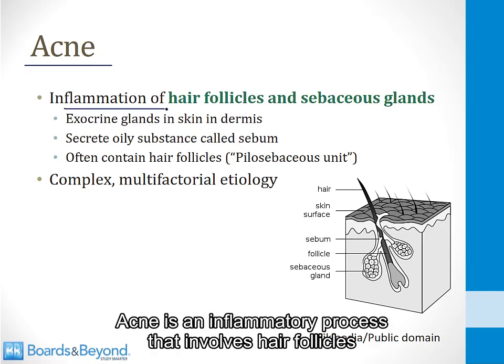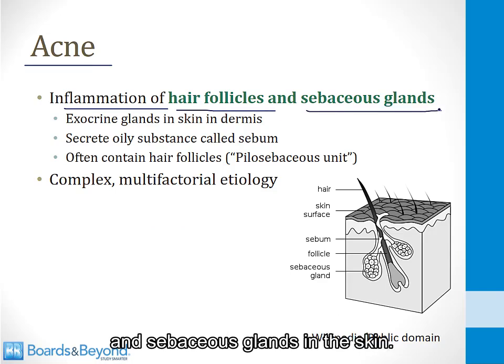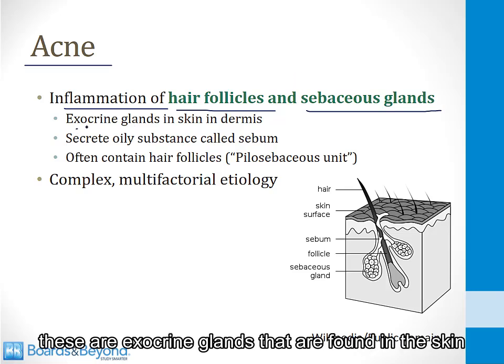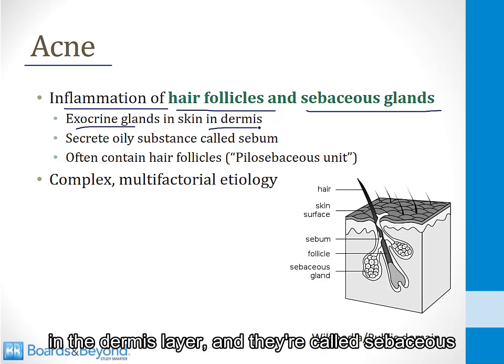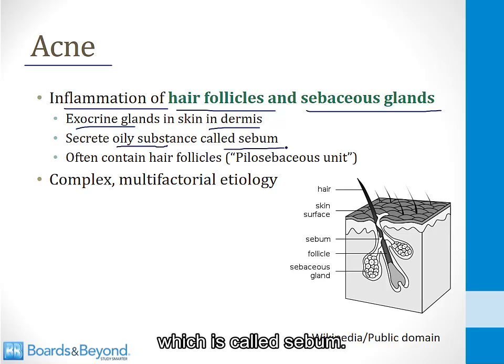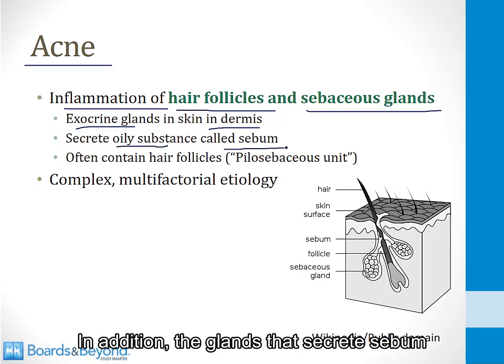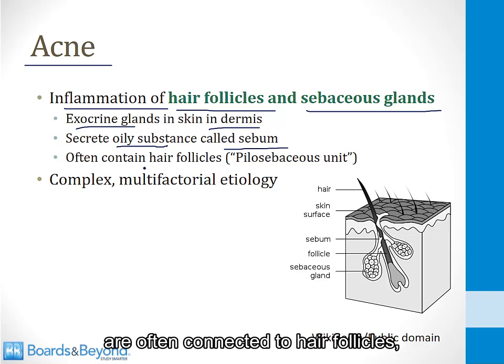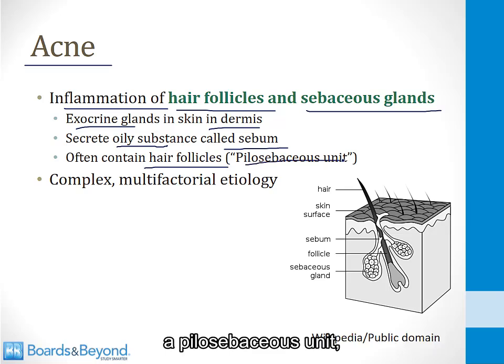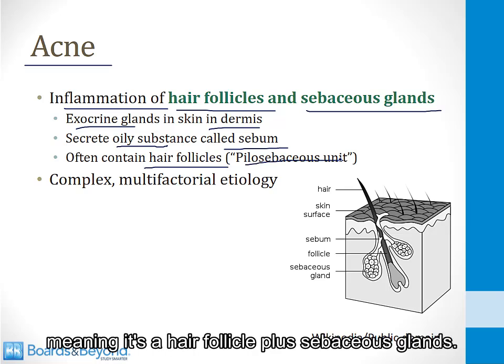Acne is an inflammatory process that involves hair follicles and sebaceous glands in the skin. So let's talk about what sebaceous glands are. These are exocrine glands that are found in the skin in the dermis layer, and they're called sebaceous because they secrete an oily substance which is called sebum. In addition, the glands that secrete sebum are often connected to hair follicles, so the whole thing together is sometimes called a pilosebaceous unit, meaning it's a hair follicle plus sebaceous glands.